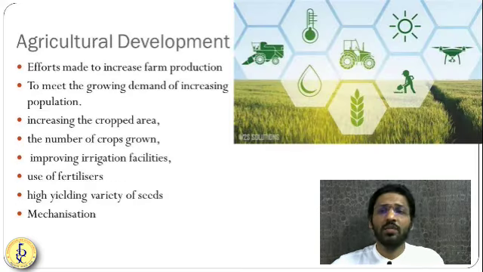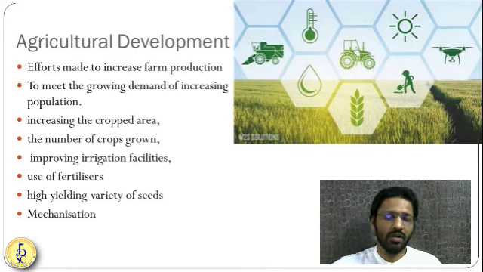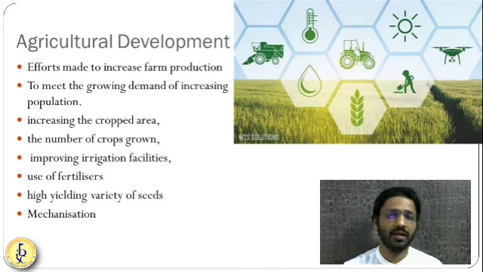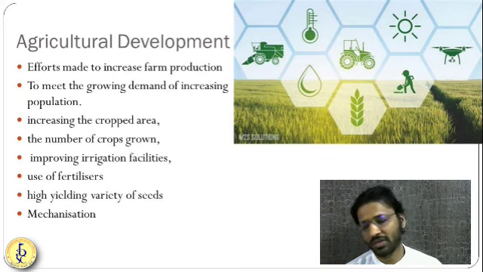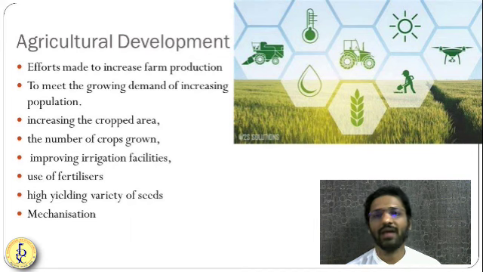Now at the end of this chapter, it talks about agricultural development. So now we have seen the various crops, types of agriculture, subsistence, commercial, primitive subsistence, mixed cropping, mixed farming. Now agriculture is to sustain and support the growing population.